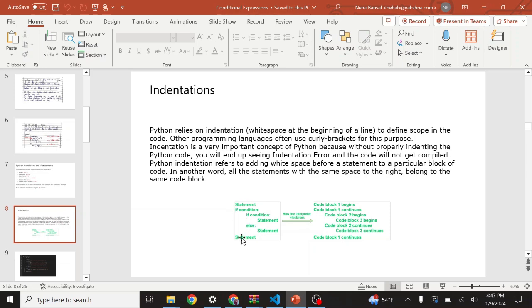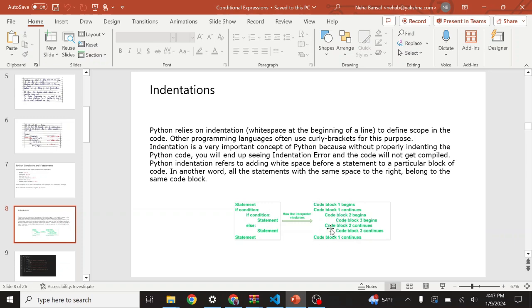If statements are of the same block. This if and else will be of the same block. This statement and this statement are of the same block. For example, this code 1 continues in a code block, right? So these belong to the same block, right?